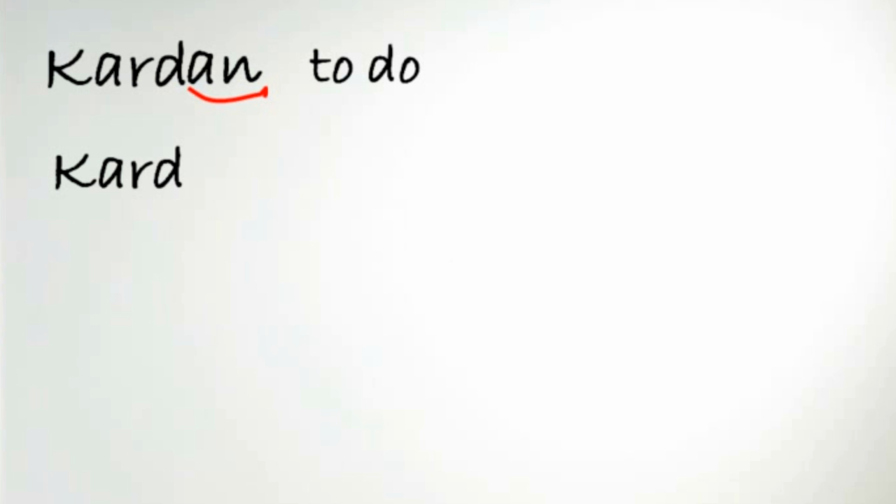kard. And you remember from the previous lessons that the present form of the verb is always irregular. So in this case, the present form of the verb is kun. Now let's conjugate this verb for all different persons. We will use the past form of the verb unconjugated. Let's start with I.